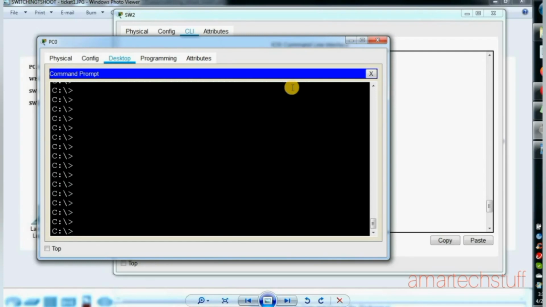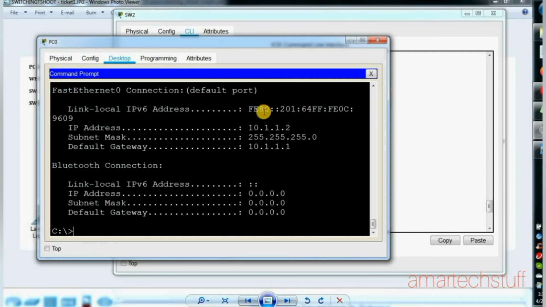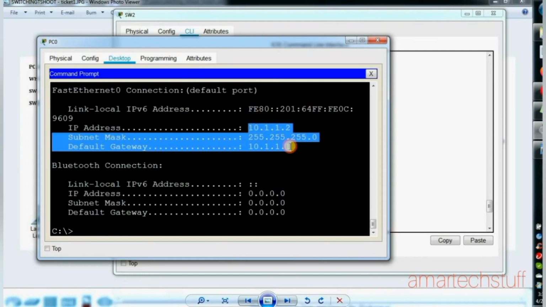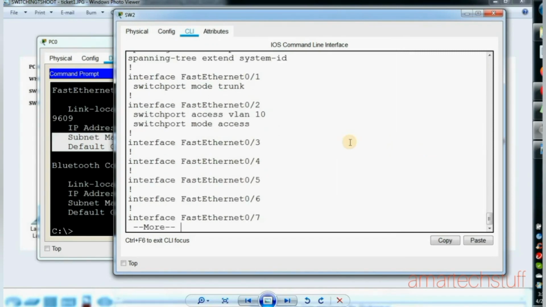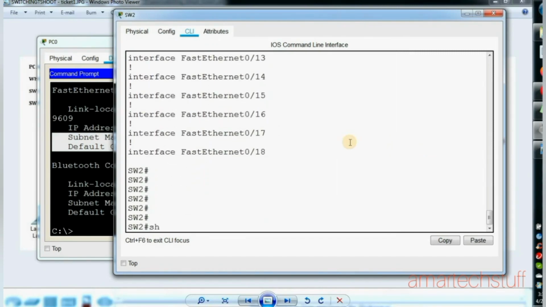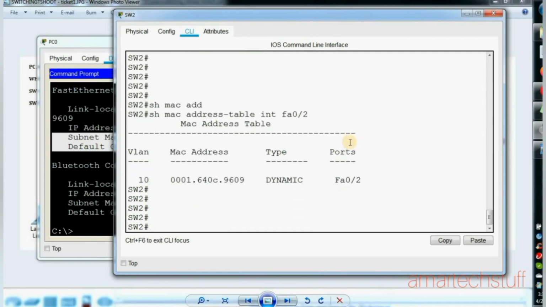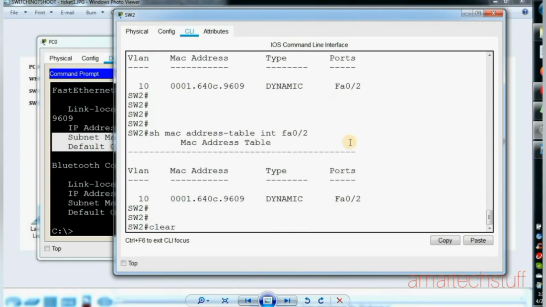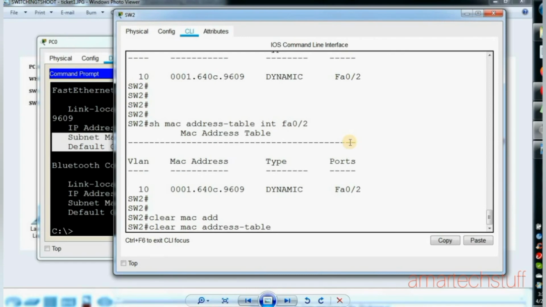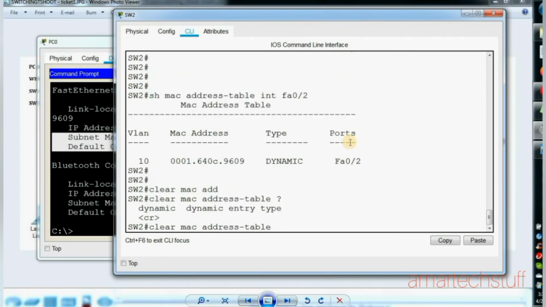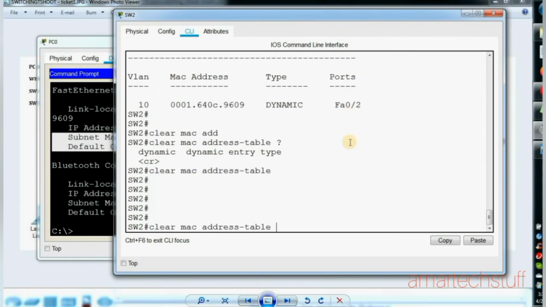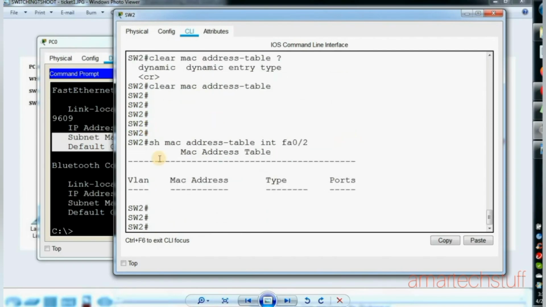I'll go on the PC and check the IP addresses. Everything is fine, working okay. Let me check whether I'm able to learn the MAC address of this PC on the switch. Yeah, I'm able to learn. What I'll do is clear this MAC address. Let me check whether I'm able to clear it. Clear MAC address table. Okay. Now let me check. Now I don't have anything.